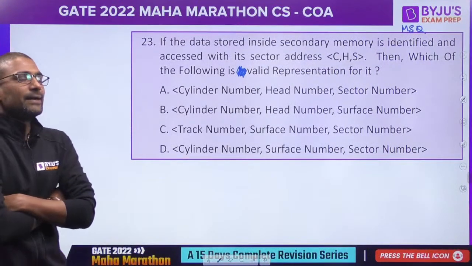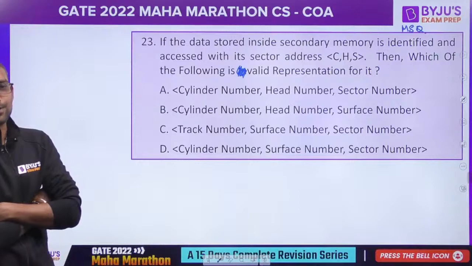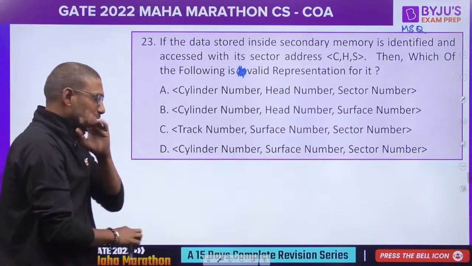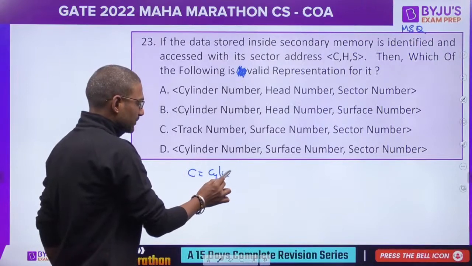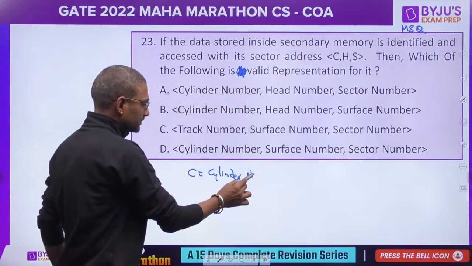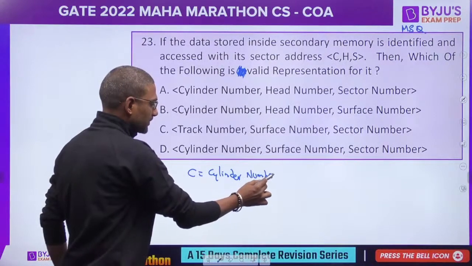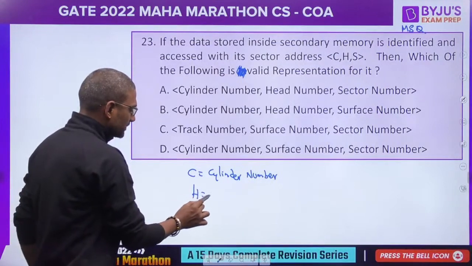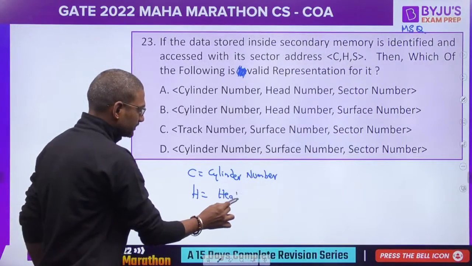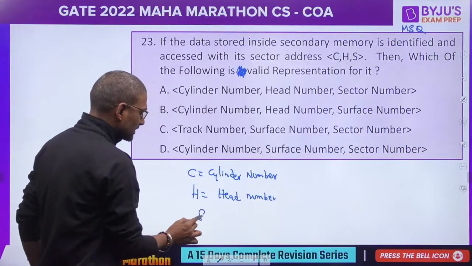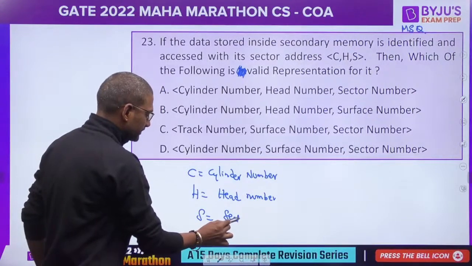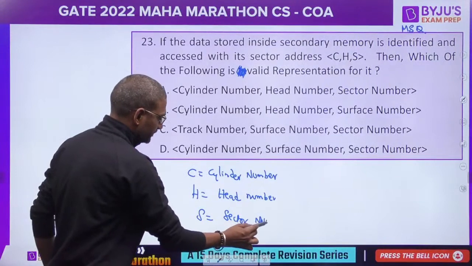So what is the valid representation for CHS? By default C means what? Cylinder number. H means head number and S means sector number. This is the default.